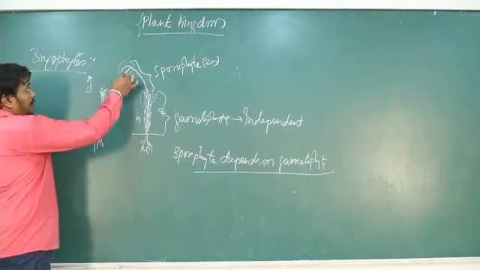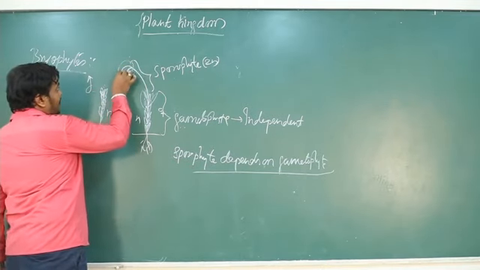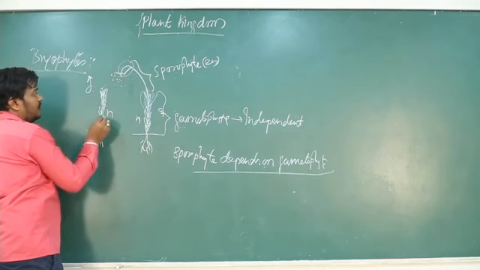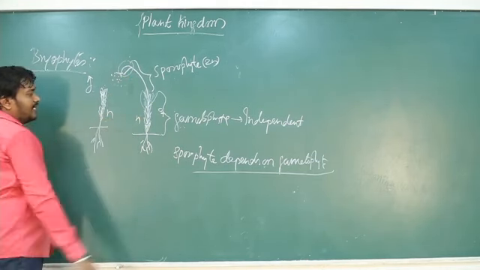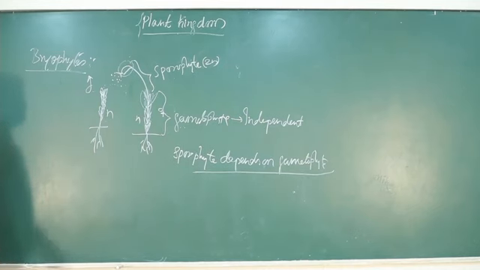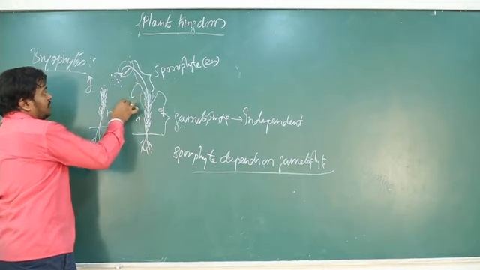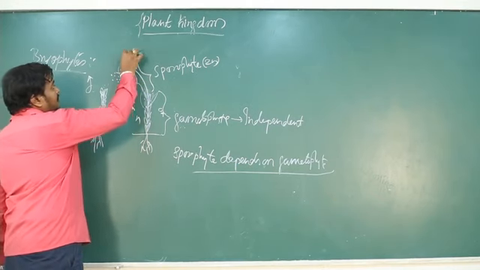Inside this capsule, meiosis occurs and it releases the spores. That spore germinates, 50% giving male plants and 50% giving female plants, and like that they are going to produce. This long structure is called a seta. This is a seta, this is a capsule.